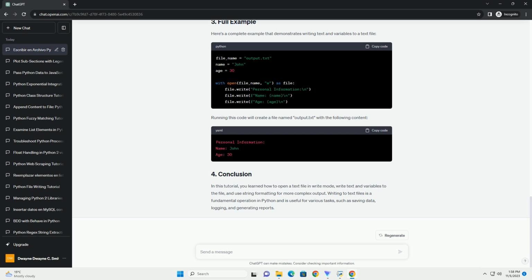To start writing to a text file, you need to open it first. You can do this using the open function. The open function takes two arguments, the file name and the mode in which you want to open the file, for example W for write, A for append, R for read. Here's how you can open a file for writing.